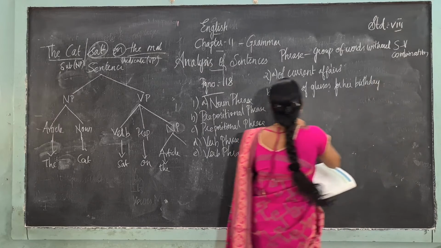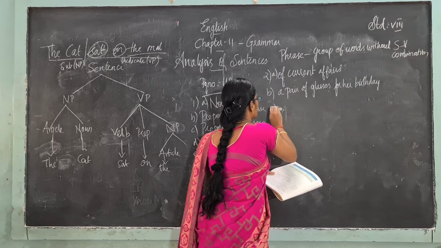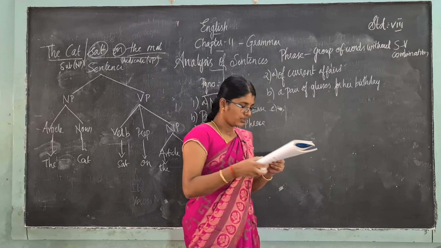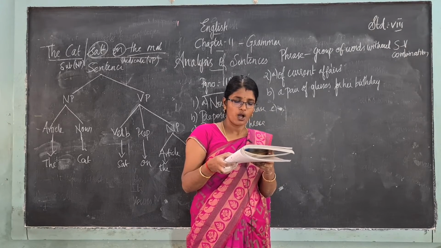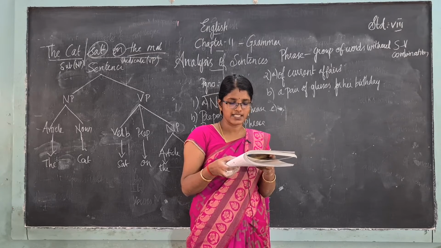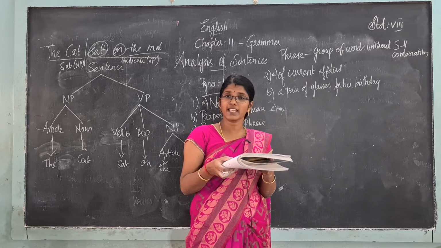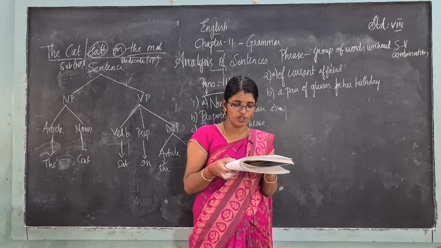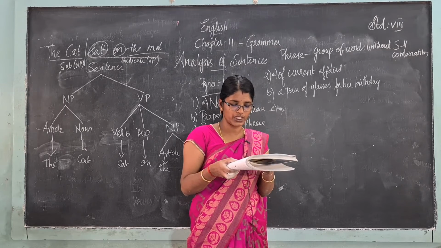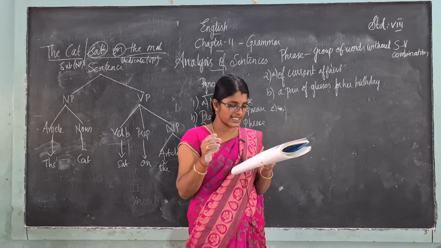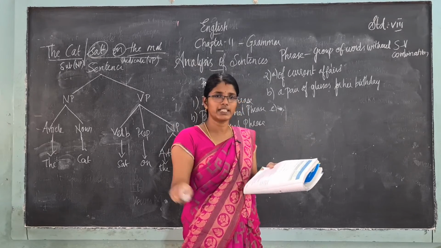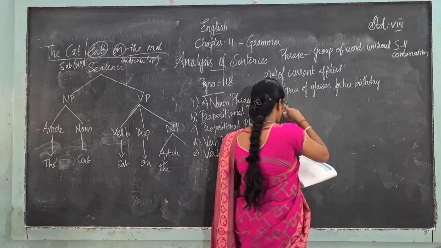Next, moving on to the next question. C question. Vast areas of wilderness are a part of Alaska's scenic beauty. So what will be the noun phrase? Two noun phrases are there. Vast areas of wilderness, that is a noun phrase.